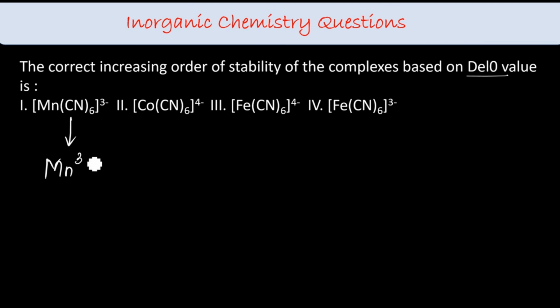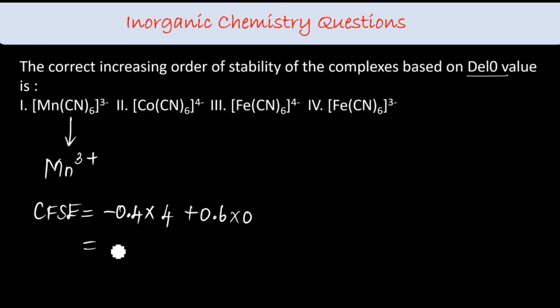Here that is Mn3 plus. So the CFSE becomes, how many electrons in t2g? Mn3 plus is 3d4. This is a strong field ligand, so it will pair up. 3d4 means in t2g I will be having 4 electrons, plus in the eg level I won't be having any electron. So which is minus 1.6 del octahedral.